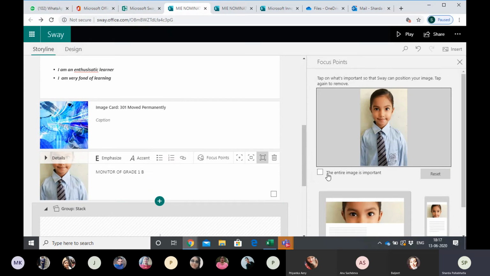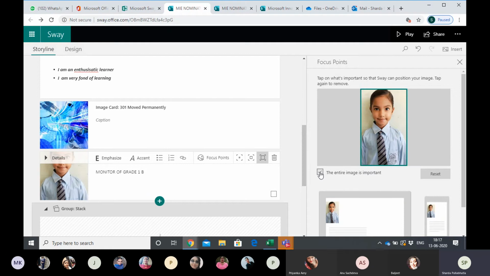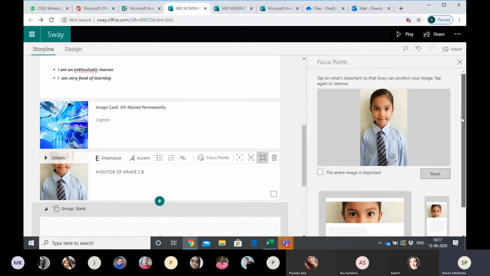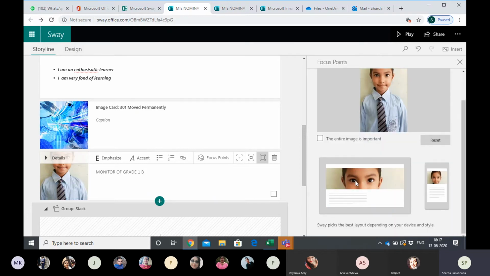अब ये पूछ रहा है the entire. So if I say the entire image is important. Suppose you have pasted a group image and you want your face to be highlighted. At that time we take these type of options. Focus on the image. You take a complete image, 5-6 लोग हैं and you say कि आपके चेहरे पे focus होना है. If you say सबके पे होना है, you click on this. The entire image is important. But if you think कि कुछ part पे होना चाहिए, then we can click it to reset and we can click on कि कहाँ पे focus होना चाहिए. So if you click on the eyes, it will focus on the eyes. This way fix the best layout depending.